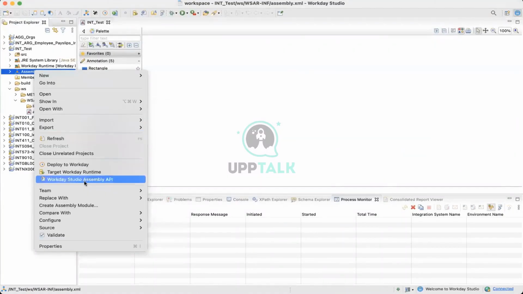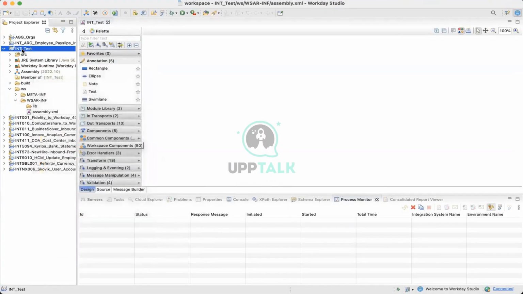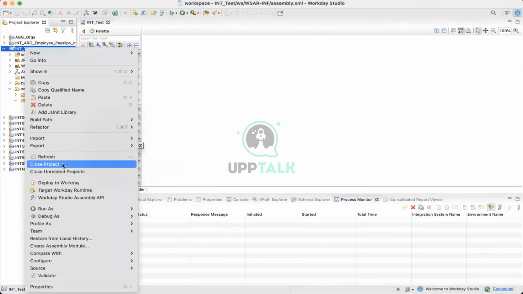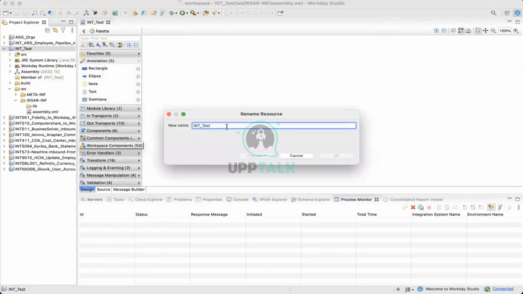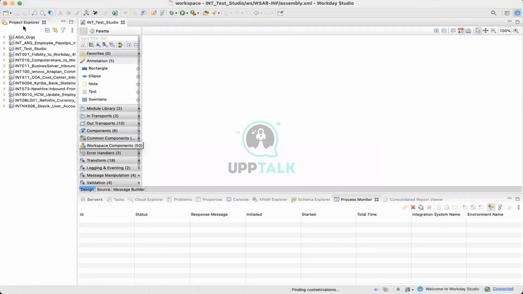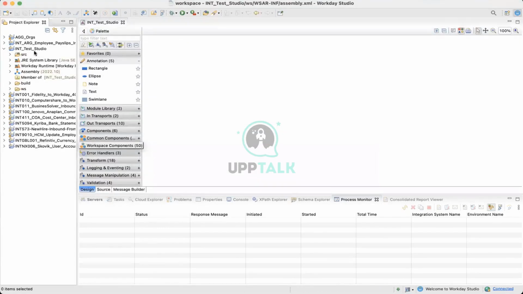How do we change the name? It is click on this, right click. And then there is something called refactor, and then rename. I'm going to test underscore studio. It will just rename it. Rename the project.